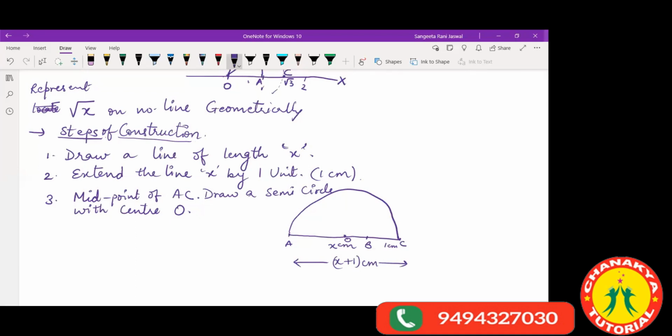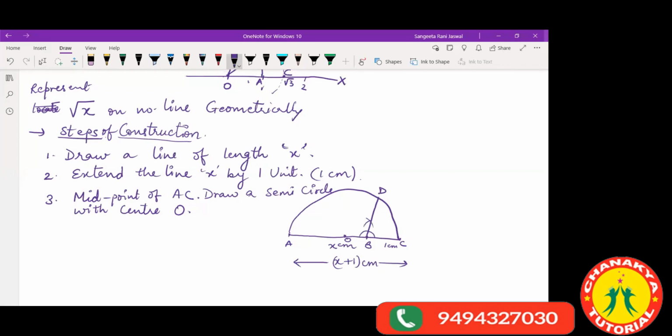Now, you will take your scale and you will join this point B straight with this semicircle, straight like this, with D. Just take your scale and join it perpendicular. If you do not know how to draw a perpendicular, then you can take a perpendicular distance and draw it like this.